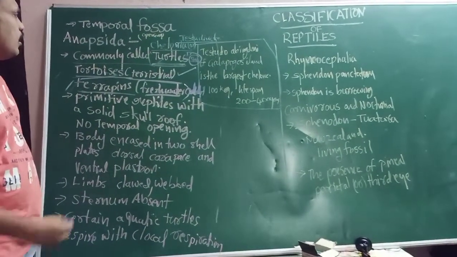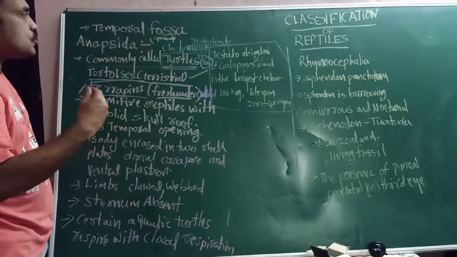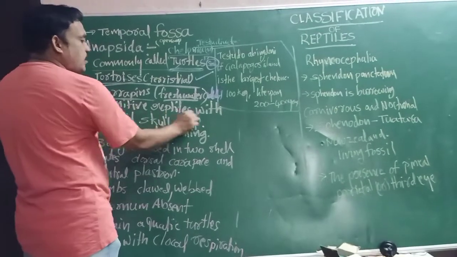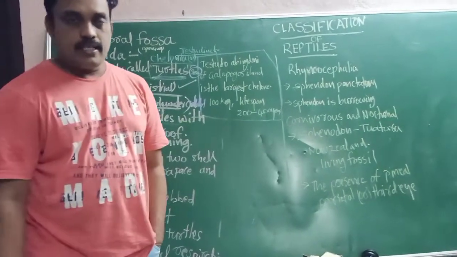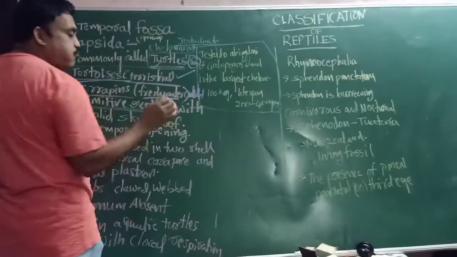These Anapsida, Chelonia, or Testudinata are primitive reptiles. What is the meaning of primitive reptiles? Starting reptiles, with a solid skull roof.